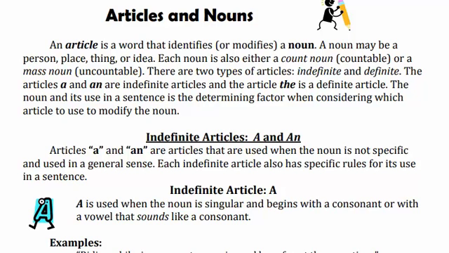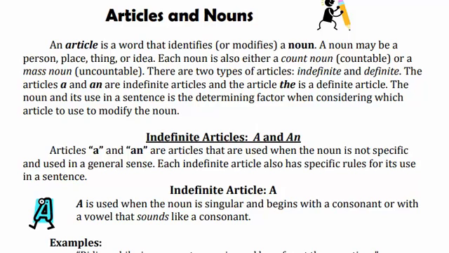Don't confuse it with the adjective. An adjective also has the function of modifying the noun, but in this case, the article identifies the noun and the adjective qualifies the noun. Okay, so don't be confused. A noun may be a person, a place, a thing, or an idea. This is the definition you will have heard from your childhood, that a noun is the name of a person, place, or thing, or any idea.